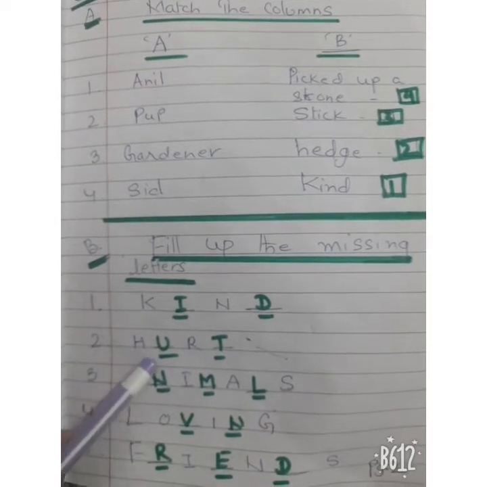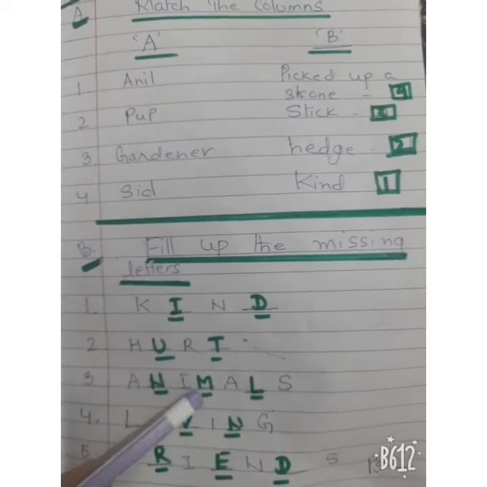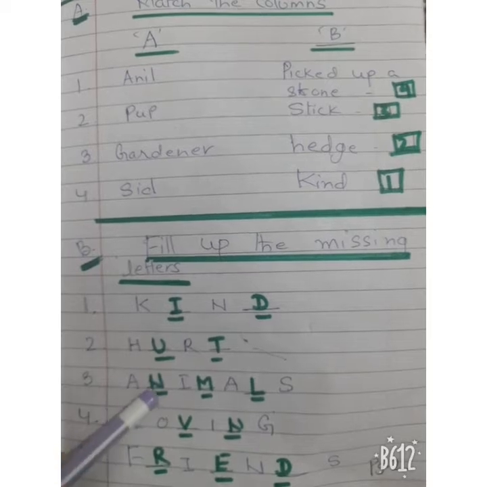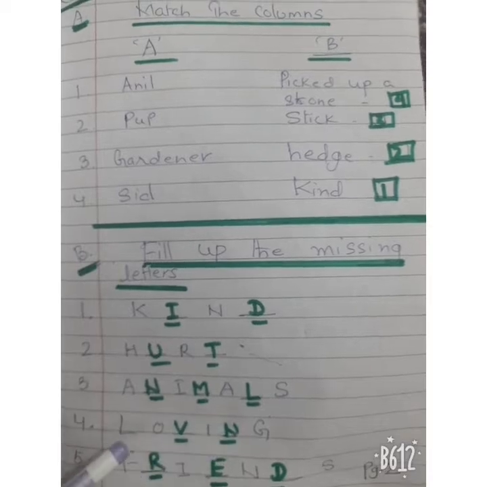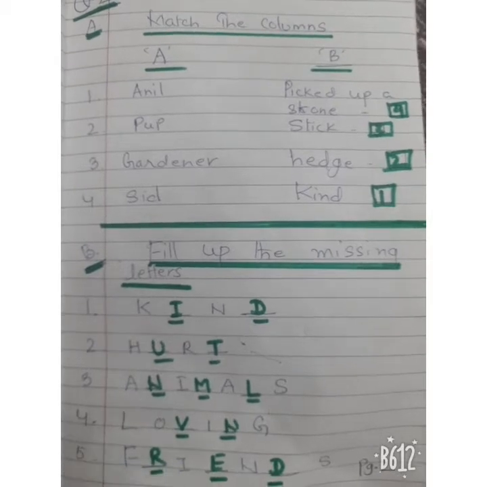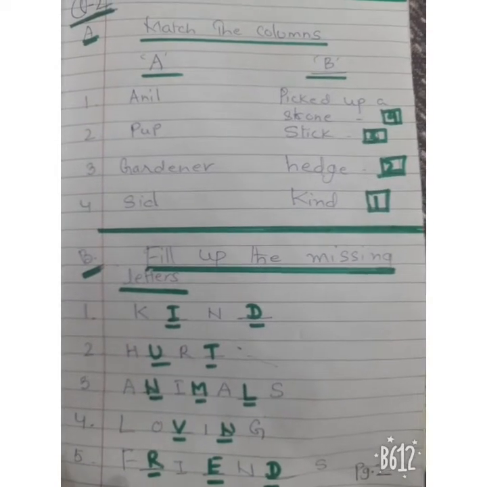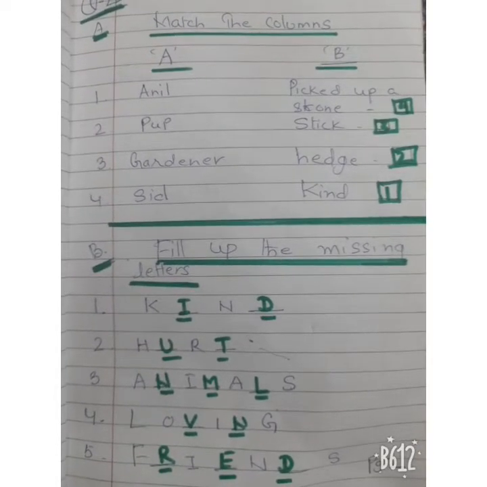Number 1. K dash and dash. So you have to fill IND. It becomes kind. Number 2. H dash R dash. HURT, hurt. Then 3. A dash I dash A dash S. This is animals. ANIMALS. 4. LO dash I dash G. Loving. LOVING. 5th. F dash I dash N dash. This is friend. So you will write FRIEND.